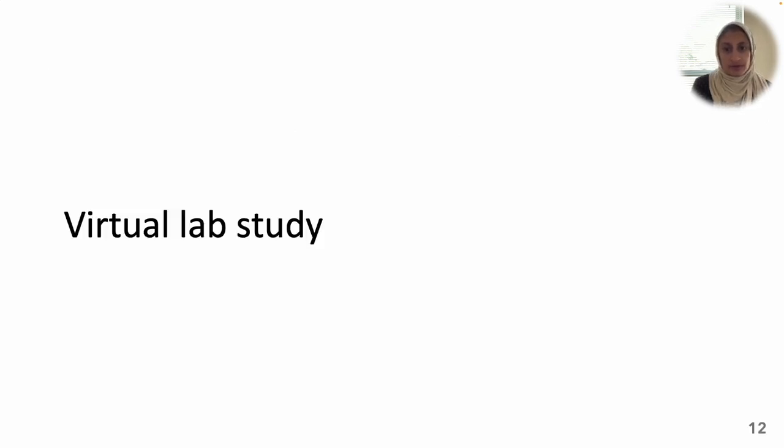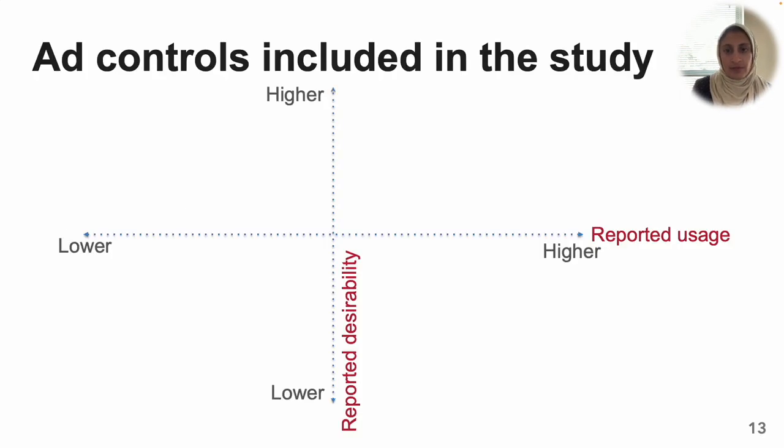We further explored a subset of available ad controls in a virtual lab study. To anchor our discussion of available controls, we designed a set of study tasks that required using available controls that varied in two regards: usage and desirability, as reported in our survey. The hide ad control in the contextual menu was a control that had both high usage and high desirability.